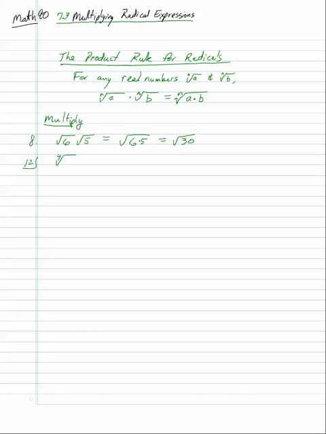The fourth root of 10 times the fourth root of 4. Well, I wrote that backwards, but it doesn't matter. Okay, they're both fourth roots, so the fourth root stays the same, and then we multiply the numbers inside, and we get the fourth root of 40.